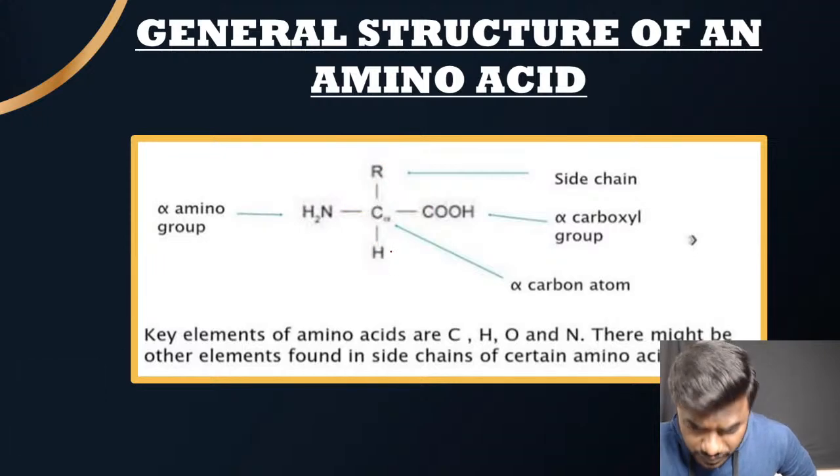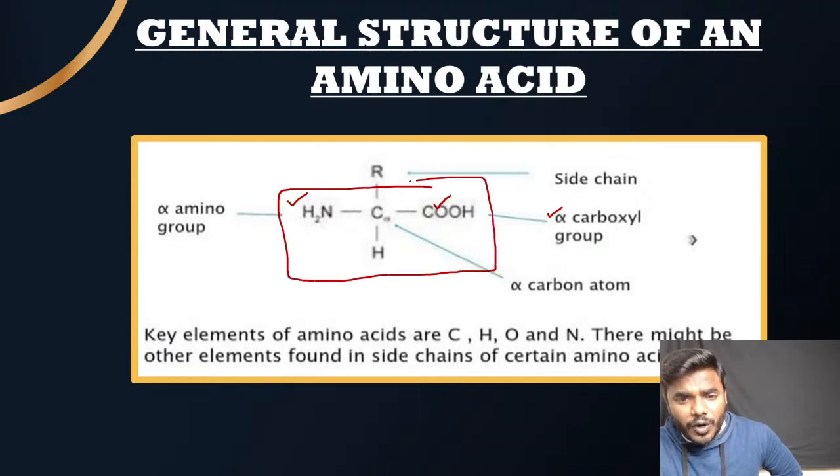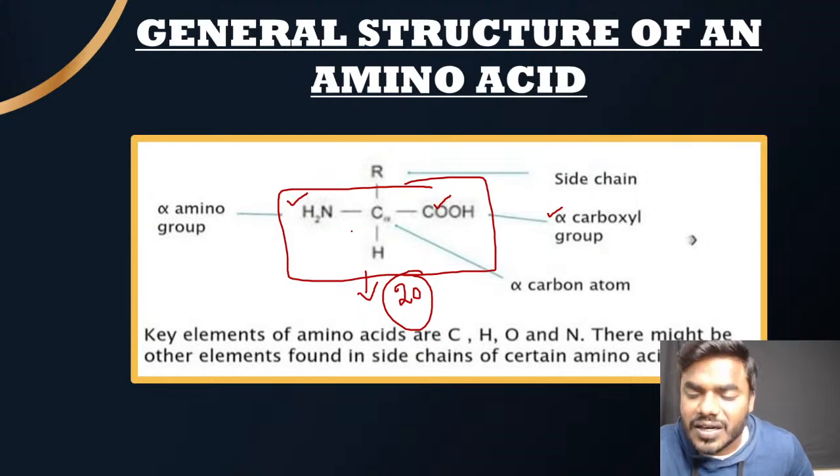Now, friends, since this particular carboxyl group is associated with the alpha carbon, we can call it the alpha carboxyl group. And this particular amine group is associated with the alpha carbon. That's why we can even call it the alpha amino group. So what is the point here? The 20 amino acids basically consist of this particular structure.